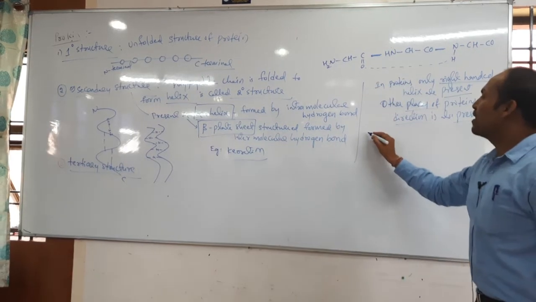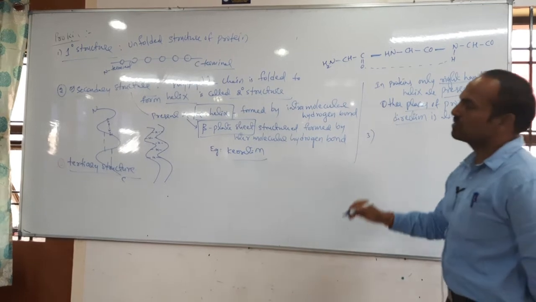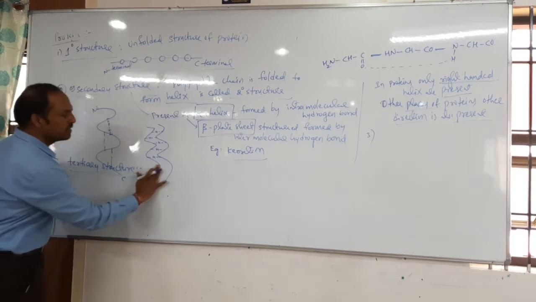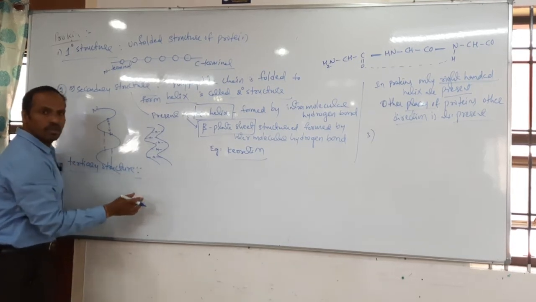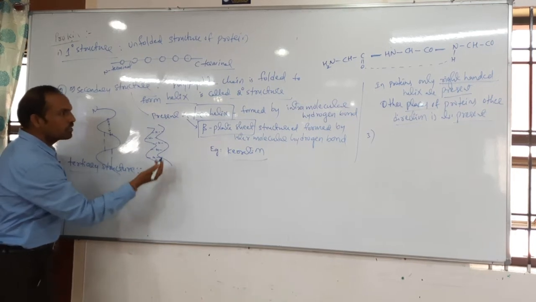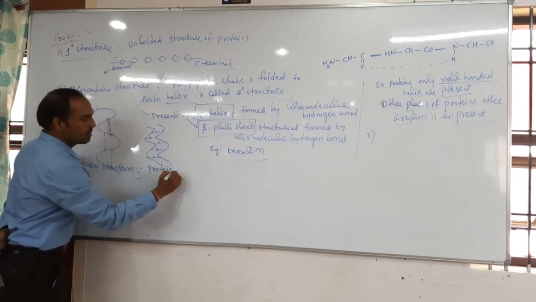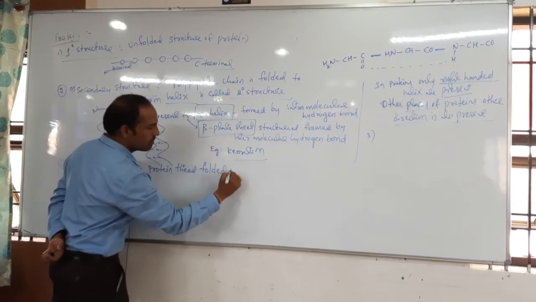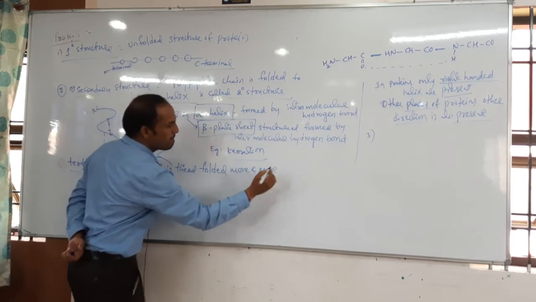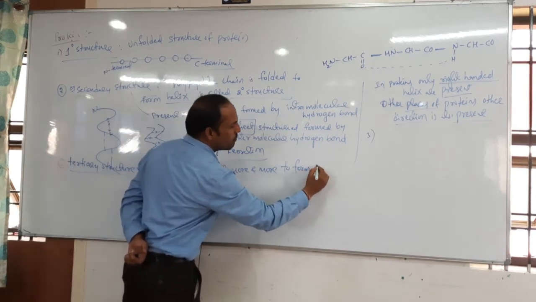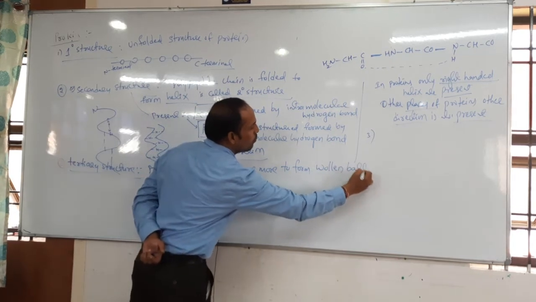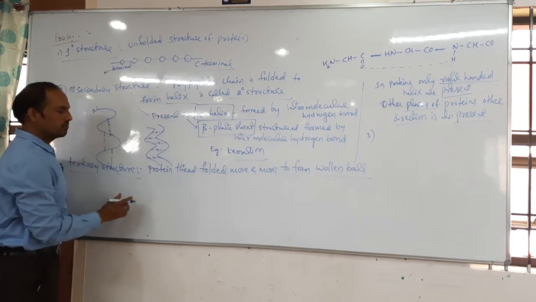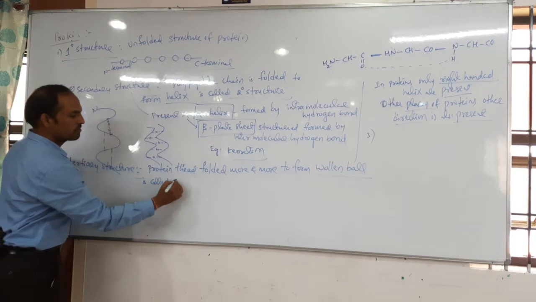Okay, the third one we can go for is the tertiary structure. Tertiary structure, I have already written here. What is meant by tertiary structure? So here the protein thread is folded more and more to form a woolen ball. That is called tertiary structure.